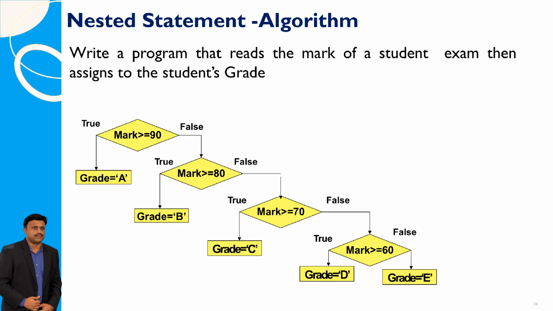Create a program that reads a student's exam mark and assigns a grade based on the following criteria: grade A for marks 90 and above, grade B for marks 80 to 89, grade C for marks 70 to 79, grade D for marks 60 to 69, and grade A for marks below 60.